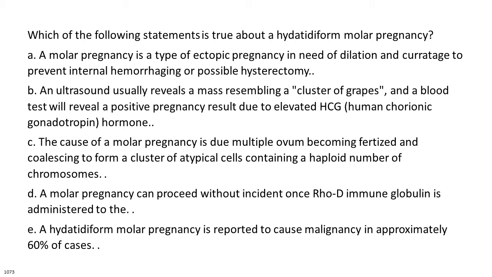C. The cause of a molar pregnancy is due to multiple ova becoming fertilized and coalescing to form a cluster of atypical cells containing a haploid number of chromosomes. D. A molar pregnancy can proceed without incident once Rho immune globulin is administered. E. A hydatidiform molar pregnancy is reported to cause malignancy in approximately 60% of cases.